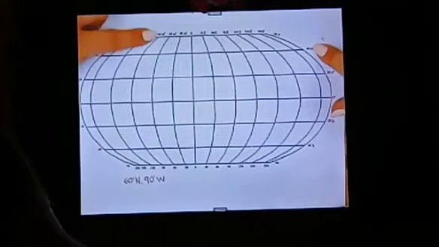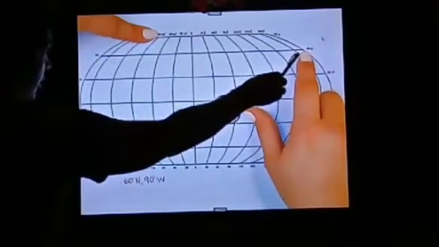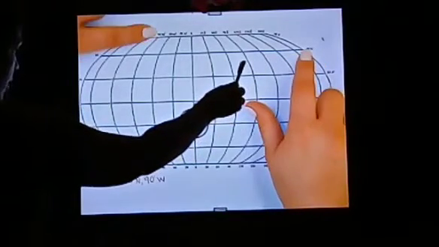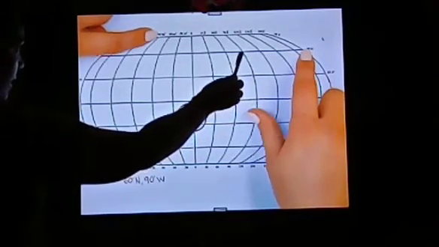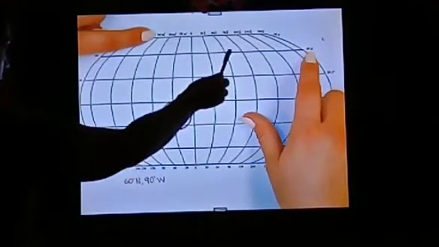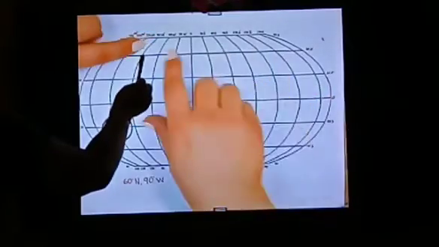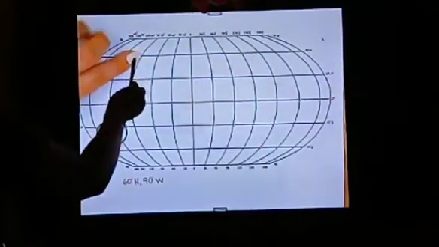Okay, 60° north. This is 60° north and 90°. Where is the 90°? I think it is 90° west. So it is the west. Okay, that is the place. I hope you are understanding.